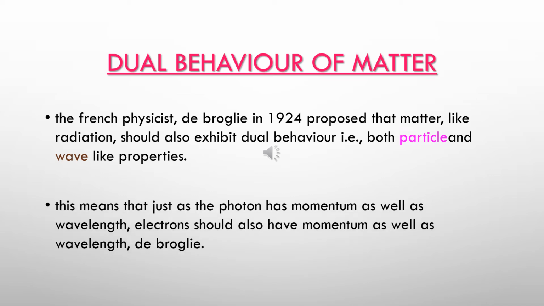The French physicist de Broglie in the year 1924 proposed that matter, like electromagnetic radiation, should also exhibit dual behavior, that is, both particle-like and wave-like properties. This means that just as a photon has momentum as well as wavelength, an electron should also have momentum as well as wavelength.